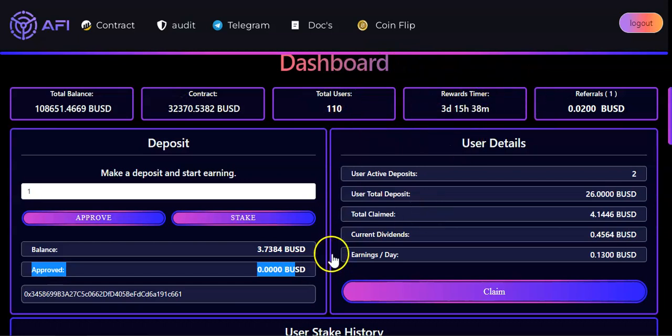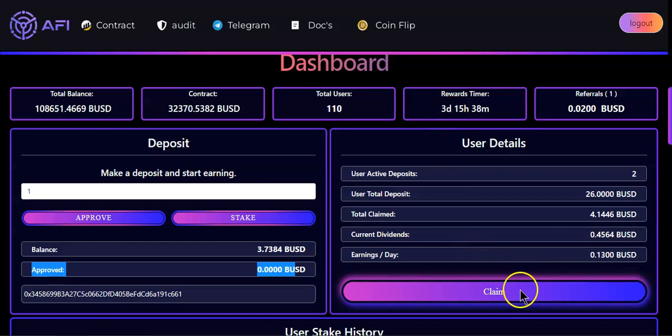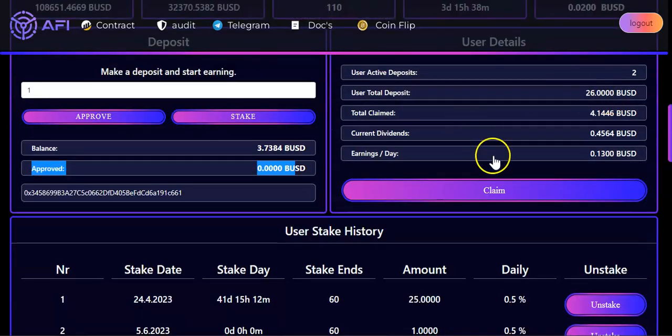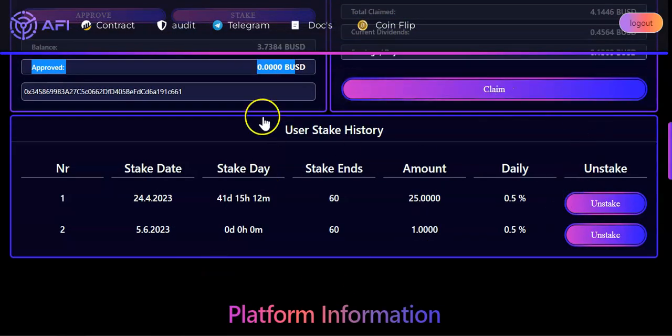Once you make your deposit, you will have to wait 10 days prior to making that claim. Once the timer goes to 10 days, 0 hours, 0 minutes, that means you are able to claim. Come over here, claim your rewards, and your rewards will go to your wallet. Over here is where you can see your referrals. And down here we can see my stake history.